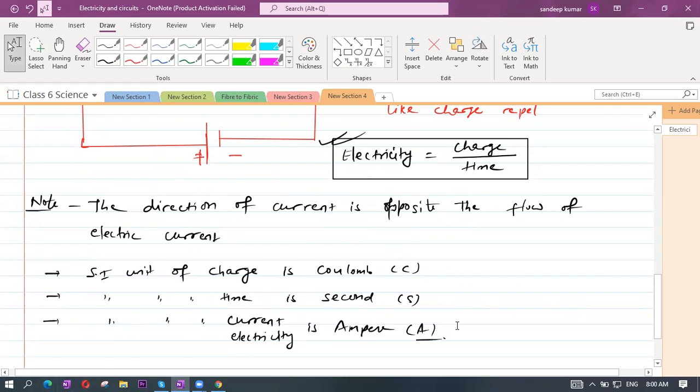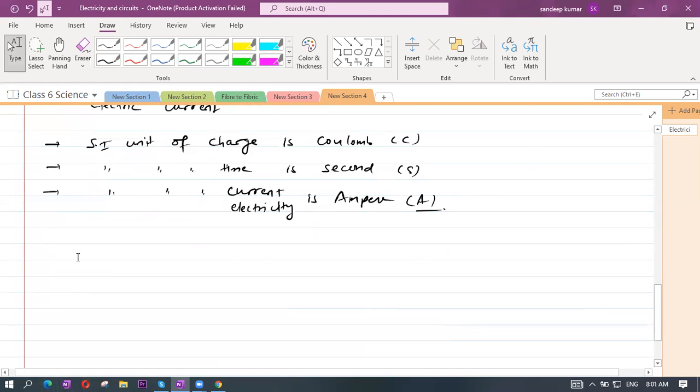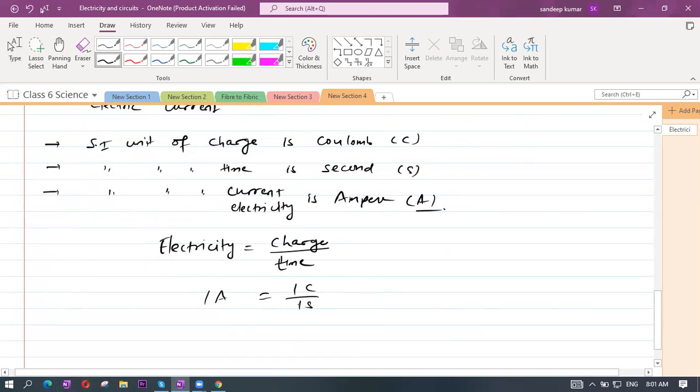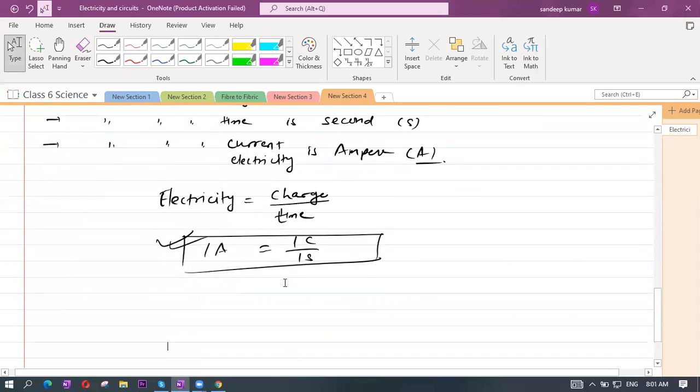So as I told you, electricity is charge by time. Suppose the charge is 1 coulomb and the time is 1 second. Then the current is said to be 1 ampere, because 1 by 1 is 1. So whenever 1 coulomb of charge flows for 1 second through a conductor, the current is said to be 1 ampere. So this is the basics.